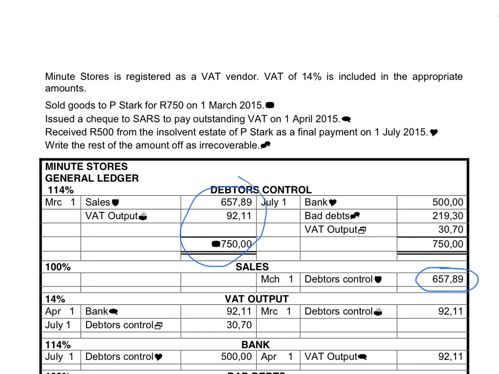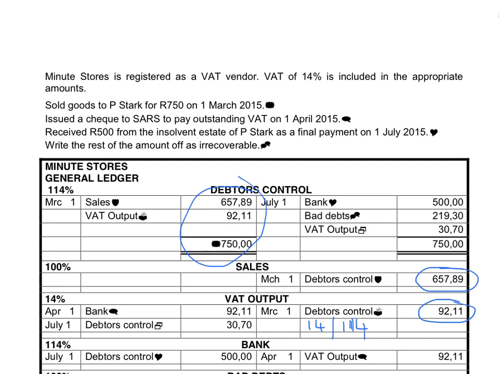Then I will work out what is the VAT on that, 14 divided by 114, to see what is the amount that we collect on behalf of SARS, the 92 Rand and 11 cents.